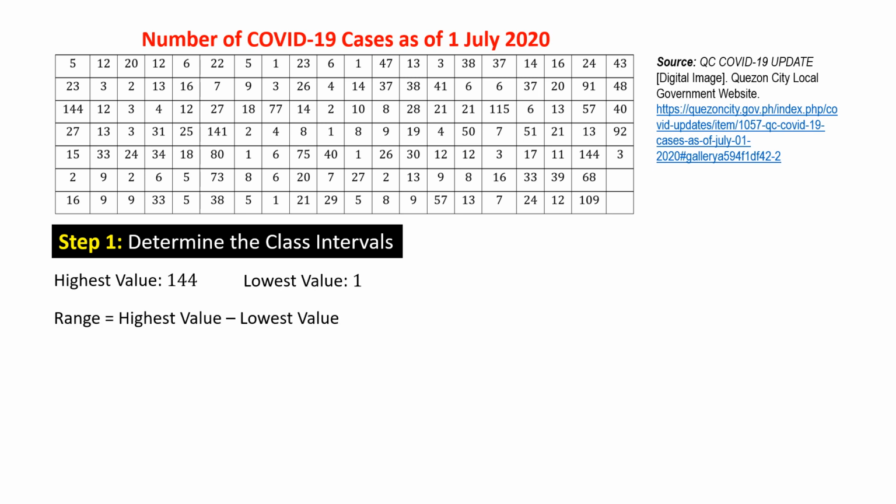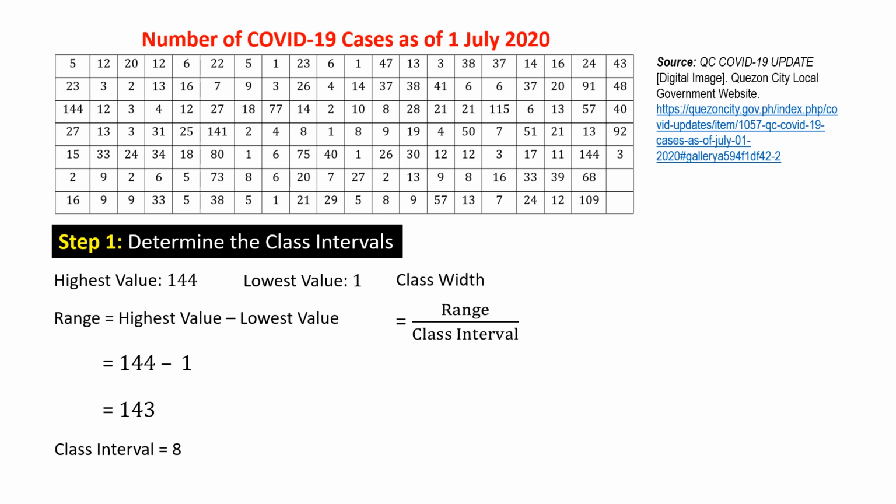Find the range. This is the difference between the highest and the lowest value in the data. Decide on the number of class intervals. The number of class intervals should be 8 as given in the problem.